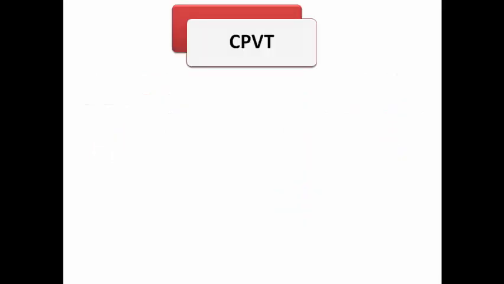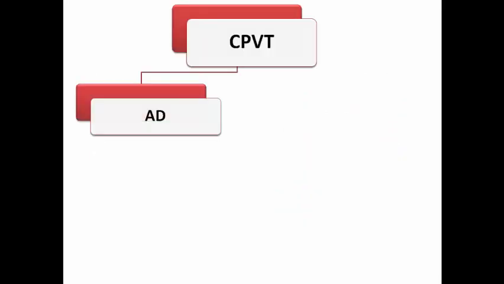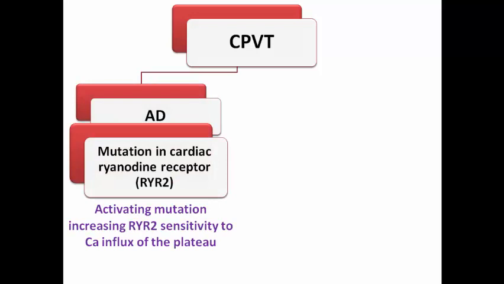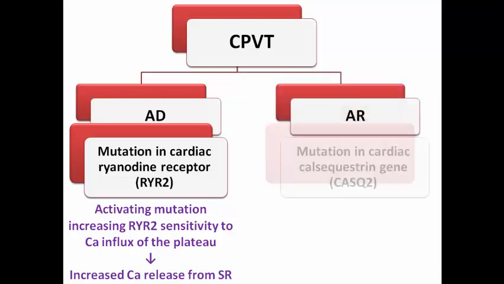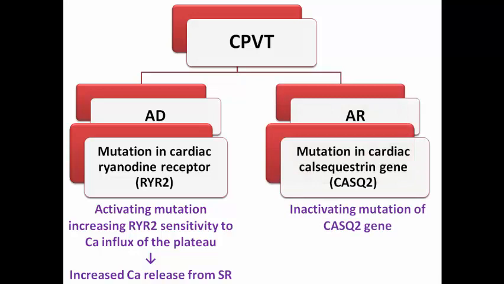Now let's move to the catecholaminergic polymorphic VT, famously known as CPVT. We have two major subtypes of CPVT. The autosomal dominant type, which is an activating mutation increasing the sensitivity of the ryanodine receptor 2 to the calcium influx of the plateau phase, resulting in increased calcium release from the sarcoplasmic reticulum, and the autosomal recessive type, which is an inactivating mutation in the cardiac calsequestrin gene, resulting in decreased calcium resequestration into the sarcoplasmic reticulum.